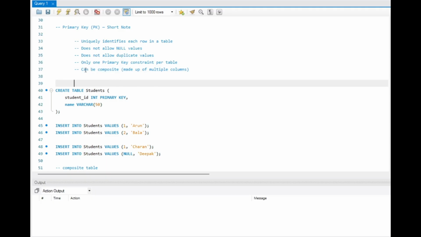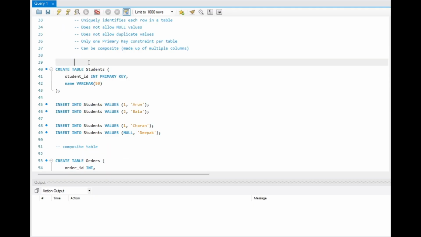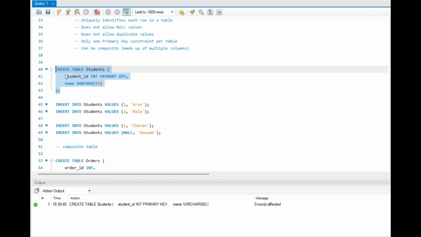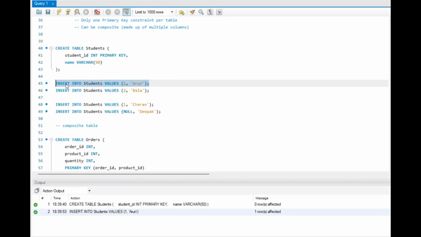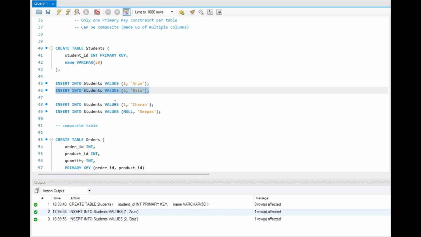So I will show you an example. At that time you will understand. So let's create a table here, students. Here we have student ID and name as the columns, and the primary key is student ID, right? So let's try to insert each record one by one. Here 1 and 2 are the primary key. These are unique values, so they got inserted.